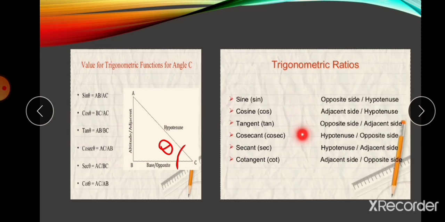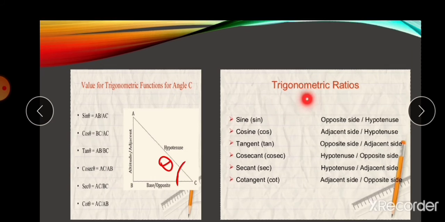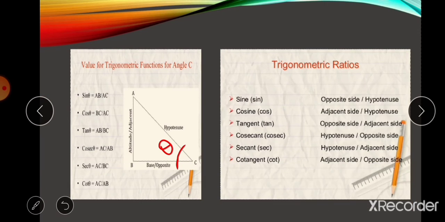What you observe from these six ratios is that sine is opposite by hypotenuse, and just its reciprocal, hypotenuse by opposite, is cosecant. There are three main ratios. What are they? Sine, cosine, tangent. Only sine, cos, tan are the three main ratios, and the remaining three are the reciprocals of those three. The sine reciprocal is cosecant, cos reciprocal is secant, and tan reciprocal is cotangent.